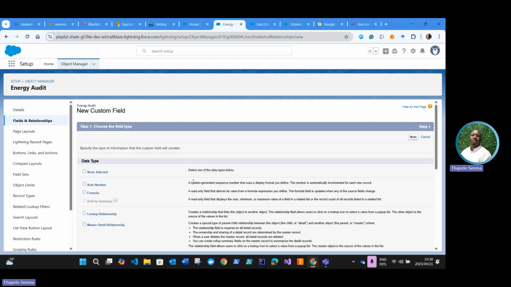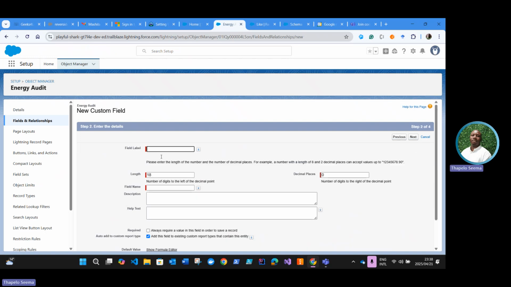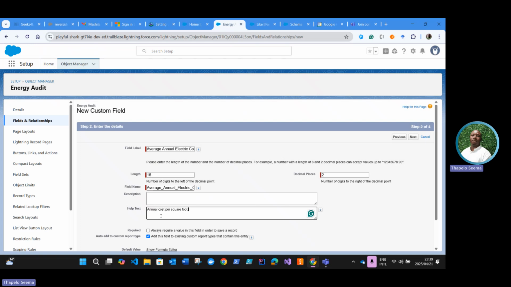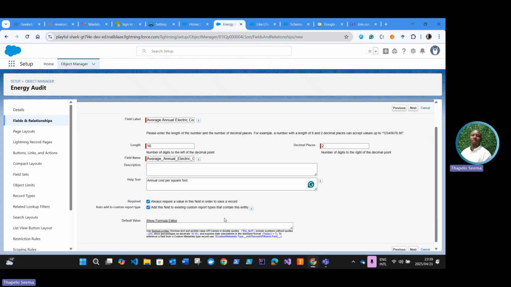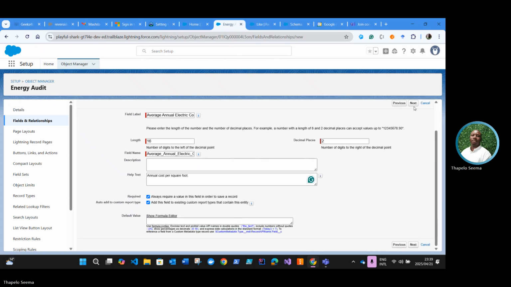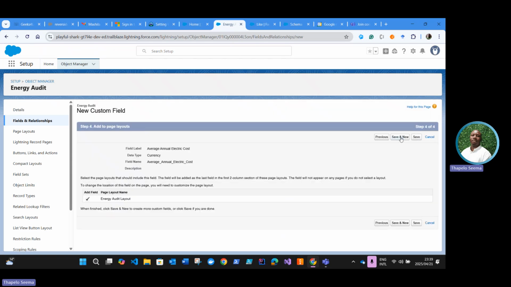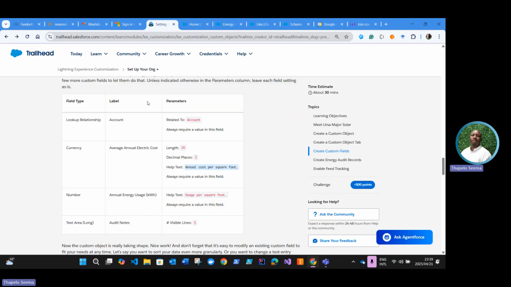Yeah, creating a currency type field is as I copied there. The length, we said it's 16, and we have 2 decimal places. And then let's paste the help text. It should always be required, right? Save and new, because we're creating another field.